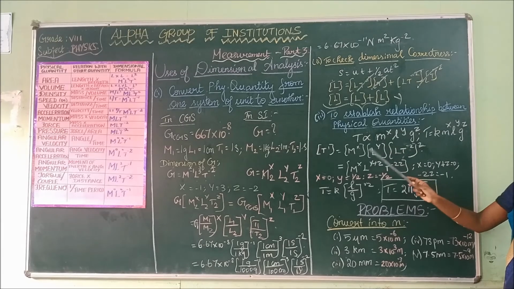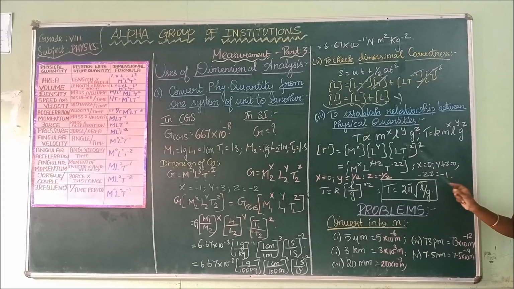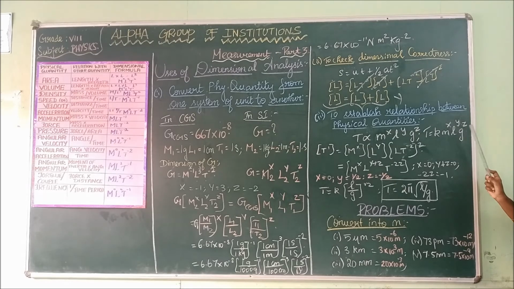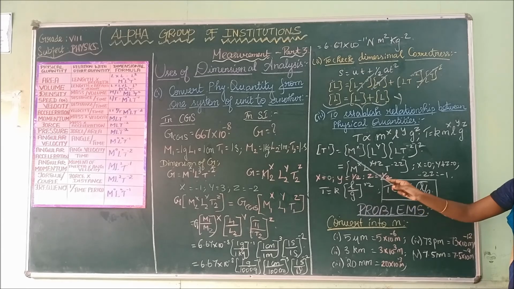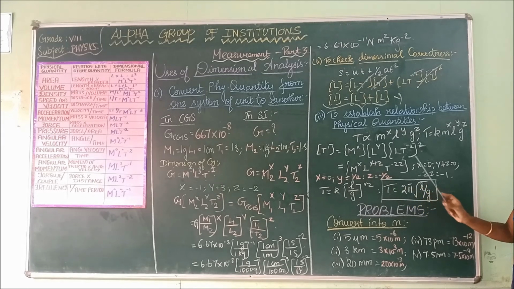So we are writing the dimensional formula for acceleration, L T power minus 2. M has the power 1, L has the power 1, and the acceleration due to gravity is L T power minus 2, the whole power z. We are substituting the dimension of acceleration due to gravity in this step. Now we are adding everything: M power x, L power y plus z, T power minus 2z.